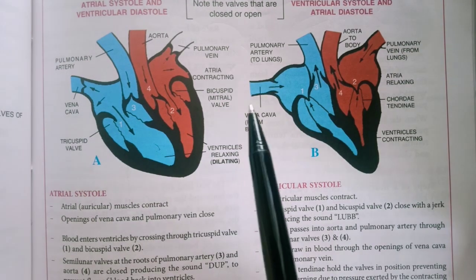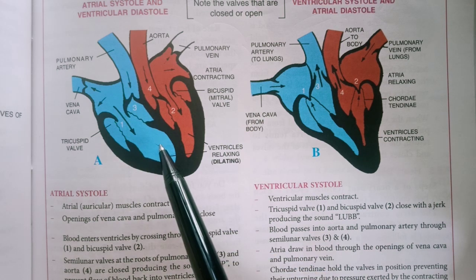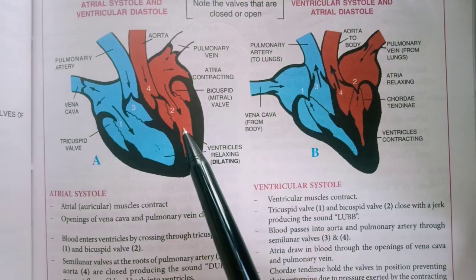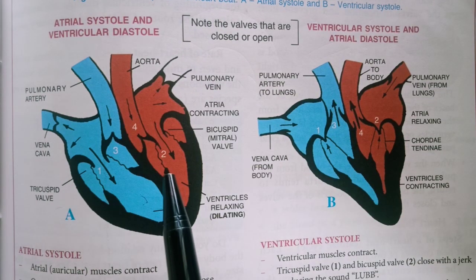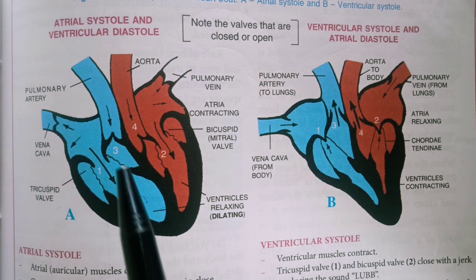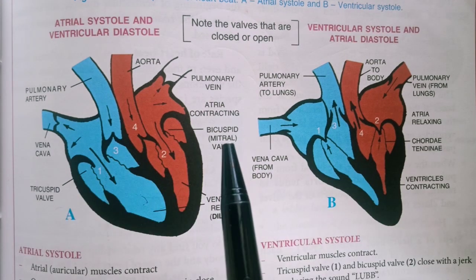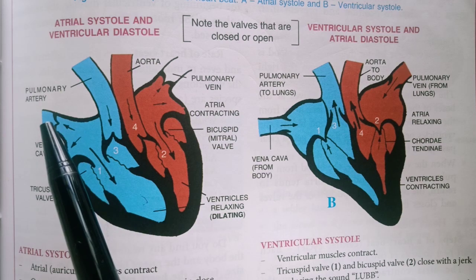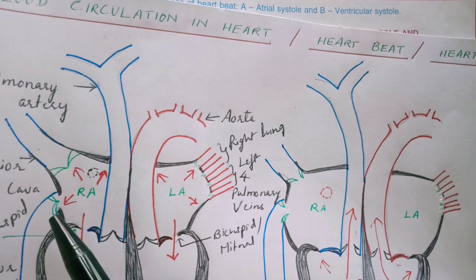The blood vessels originating from the heart, that is the pulmonary artery originating from the right ventricle and the aorta originating from the left ventricle. The presence of valves inside the chambers of the heart and at the junction of the blood vessels supplying blood to the heart and carrying away the blood from the heart and the various chambers, that is also very important, students. Like we can see here that at the junction of the right auricle and the vena cava, we can see in this particular figure also the valves are present.